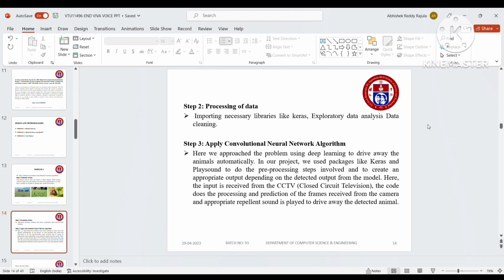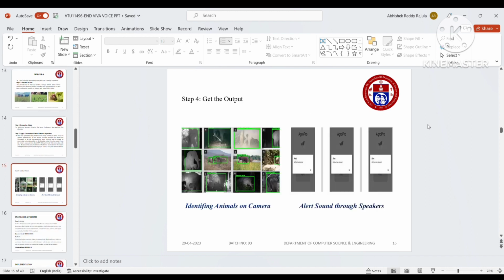So the main aim is that we don't want to kill the animals and we want to save our farms too. The cameras will be fixed near our fields. When some animals are coming into the farms, the system will detect them, and a sound will be automatically generated to the mobiles of the person. And we are not harming the animals either, because with the sound they will understand something is troublesome to them and they'll just go back.